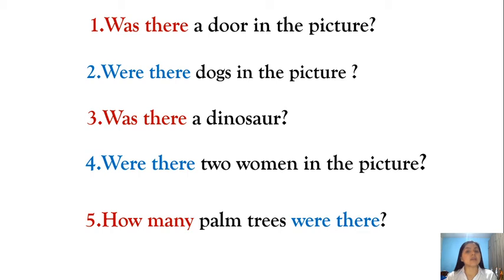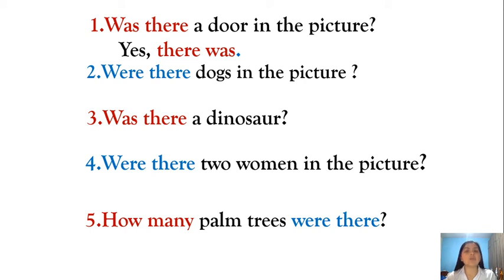Okay, let's check number 1. Was there a dog in the picture? What do you think? Do you remember? Is this answer positive or is this answer negative? What do you think? Let's check. Yes, there was. Okay? When we have a question, we say, was there a door in the picture? Positive answer, in this case, we will say, yes, there was.